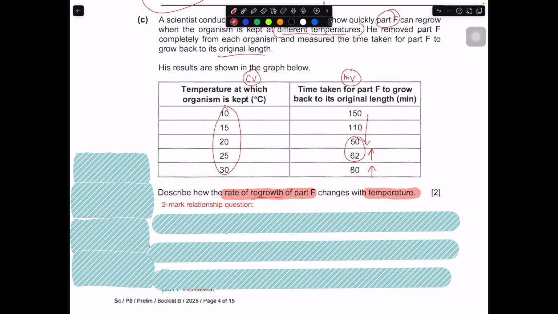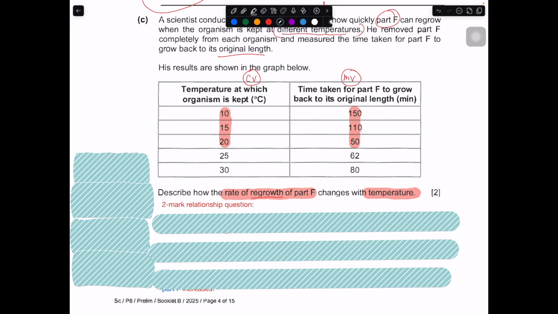So when did the change in the rate of regrowth happen? It happens at 20 degrees. Okay, so if I were to highlight them in two different colors, I'll do it this way. So the blue color, the red color over here, 10 to 20, then 150 to 50.